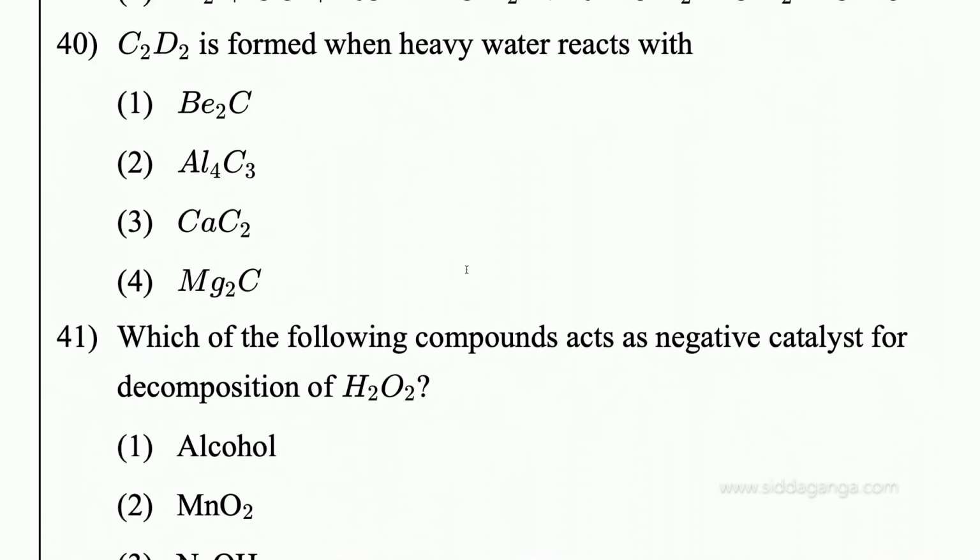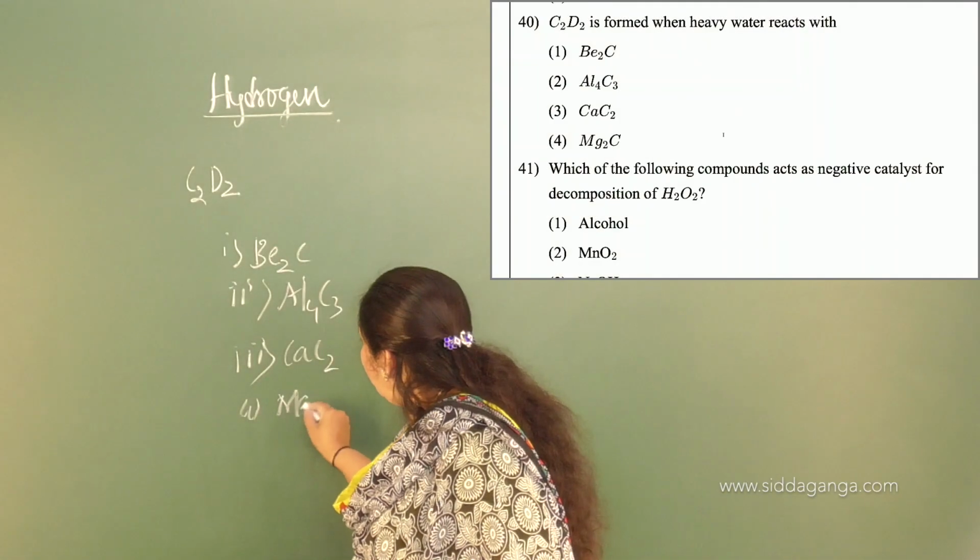Yes, very simple. This is again C2D2, that is nothing but a compound of what? It is a compound formed when heavy water reacts with, they have given the options as beryllium carbide, Be2C, then aluminium carbide, Al4C3, then the third one calcium carbide, CaC2, and the fourth one, Mg2C.